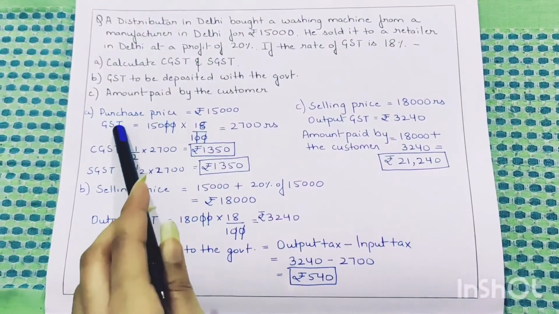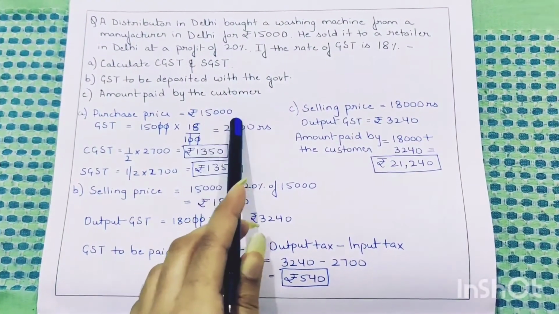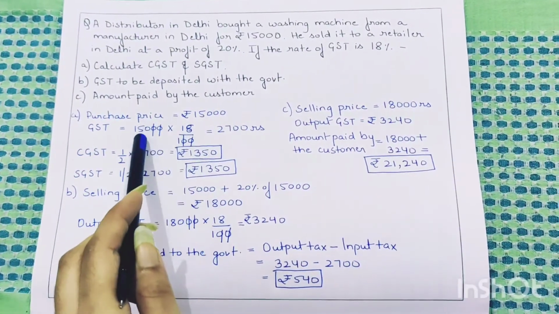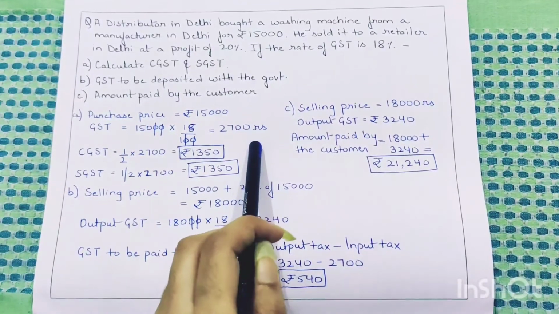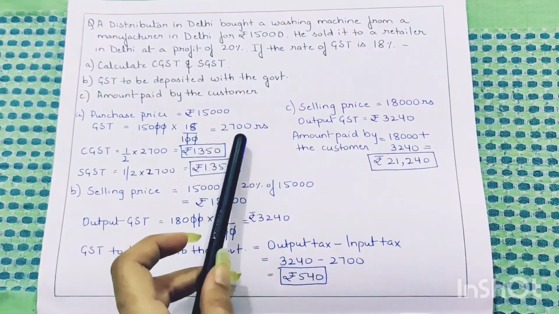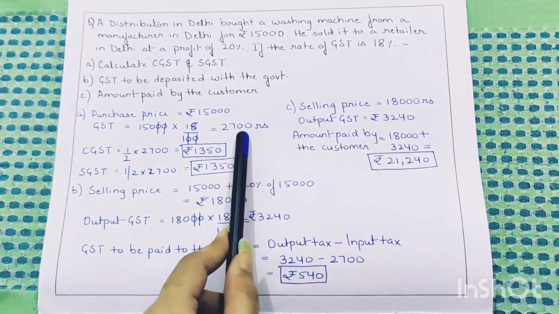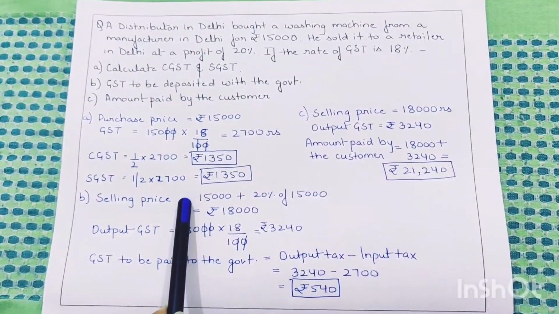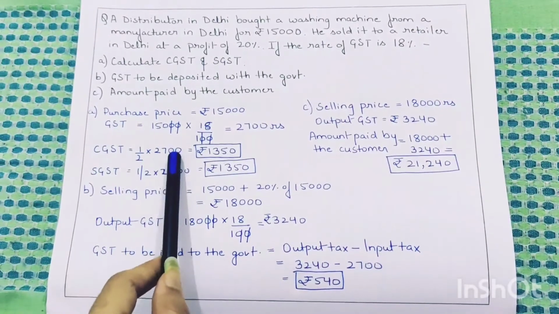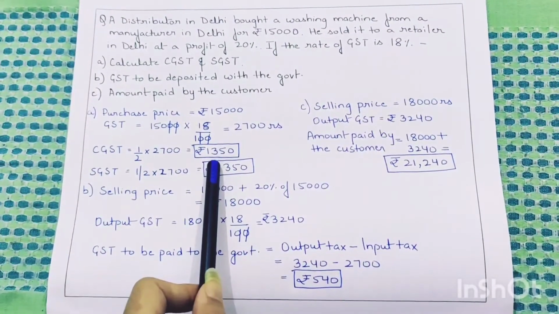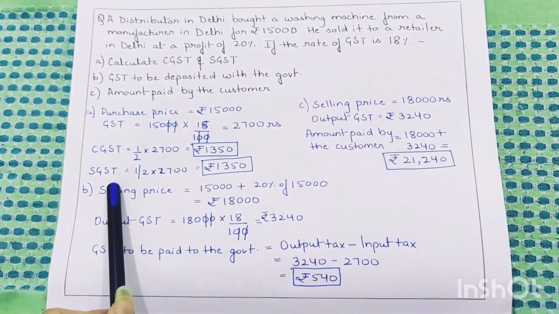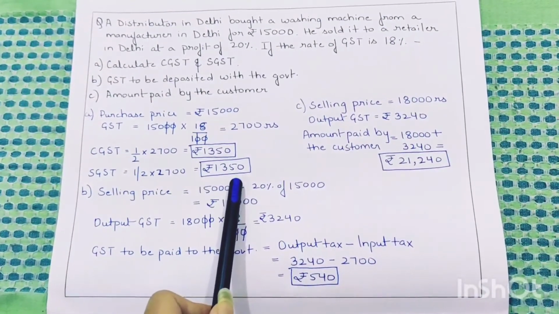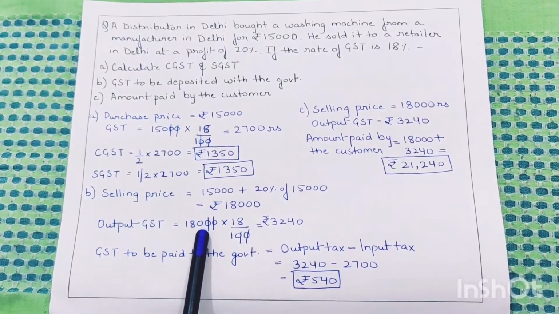Now first, the purchase price is given, 15,000. So the GST amount which will be imposed will be 18% of 15,000, that is 2,700. Now we have studied that from this 2,700, half of the GST goes with the central government and half with the state government. So the CGST will be half of 2,700, that is 1,350, and similarly the SGST will also be half of 2,700, that is 1,350. Now let us come to the next part.